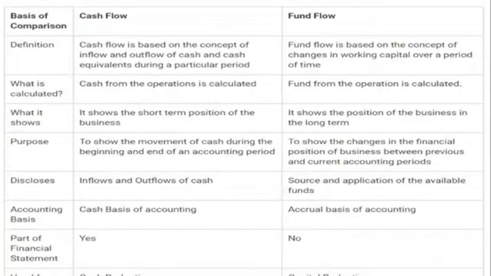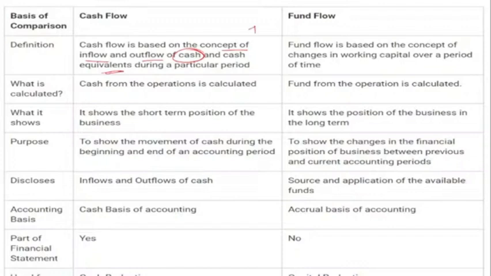Let's understand the difference between the cash flow and the fund flow. What is a cash flow? Actually, cash flow is a concept of inflow and outflow of cash and cash equivalents. What is a cash equivalent?